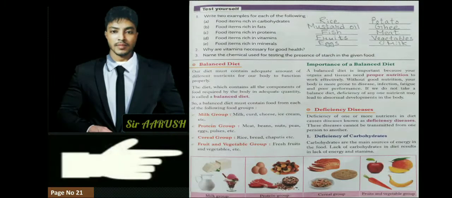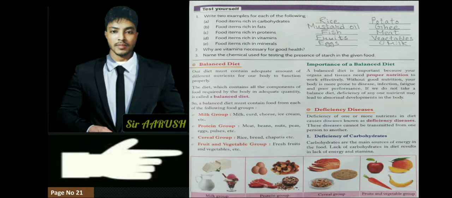And in the next page we'll learn about something that we have learned previously, and I have done it for you. I request all of you to take out your pencil and write it in the book. Food items rich in carbohydrate, rice and potato. Food items rich in fat, mustard oil, ghee. Food items rich in protein, fish, meat. Food items rich in vitamin, fruits, vegetable. Food items rich in mineral, eggs and milk.